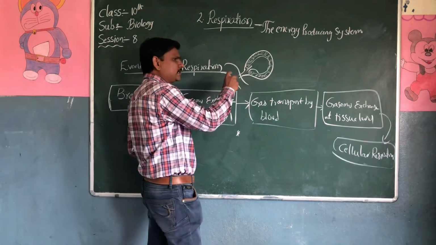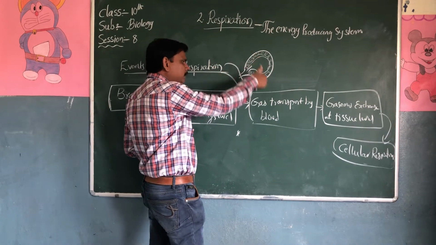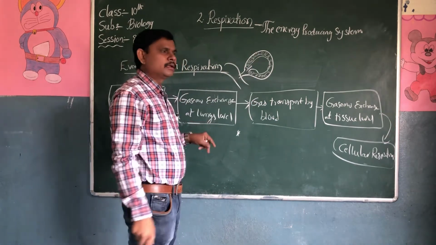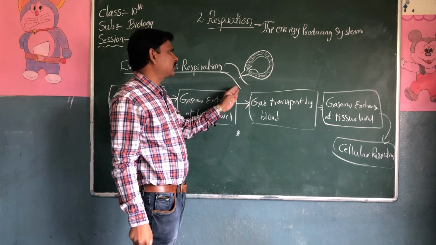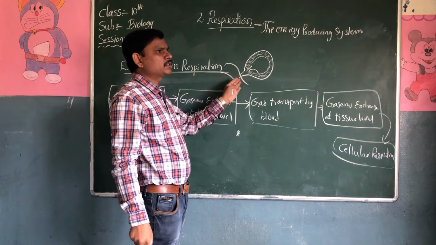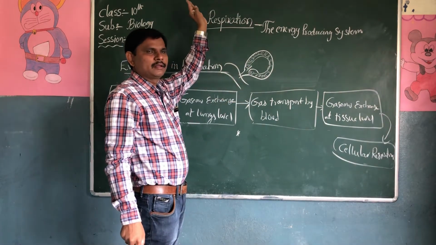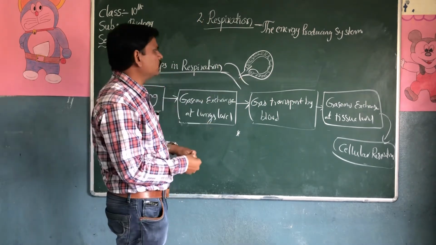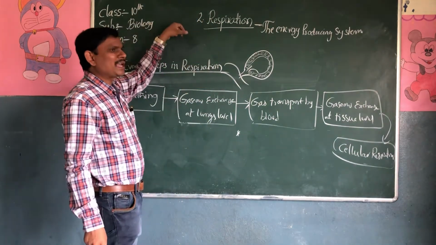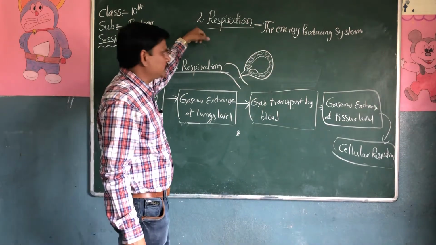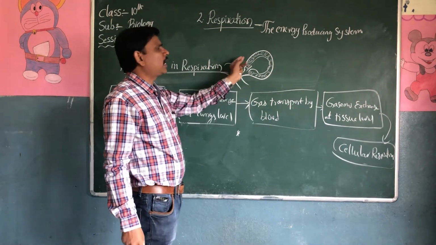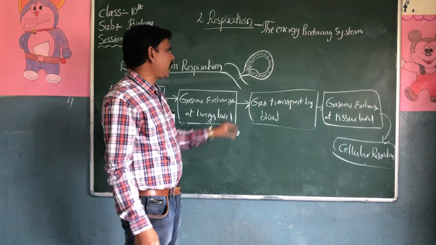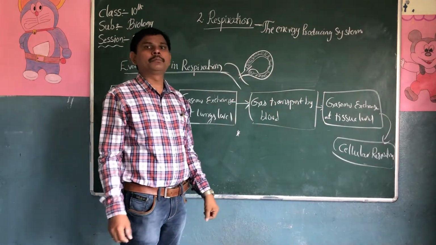The oxygen mixes in the blood, and this blood carries oxygen from the lungs to the tissues. In the tissues, it also carries carbon dioxide from the tissues to the lungs and outside the body. So this is gas transport by blood.